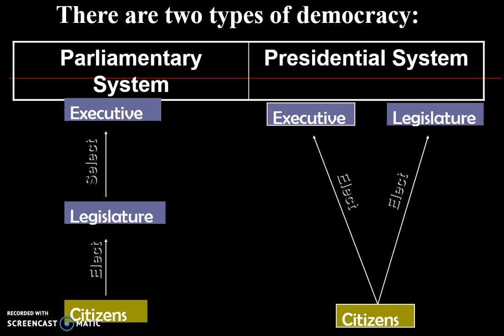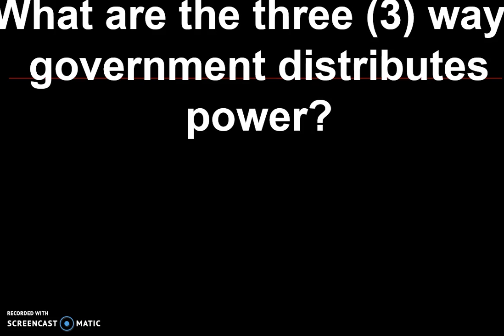So it's more important that you understand how the leader is picked here rather than the title. So the citizens are voting once for the legislative branch because the legislative branch is then picking the executive branch. In a presidential system, again, the executive branch is separate from the legislative branch, so there's two separate ballot elections for those two separate branches. Okay? Hopefully that made it a little bit more clear.